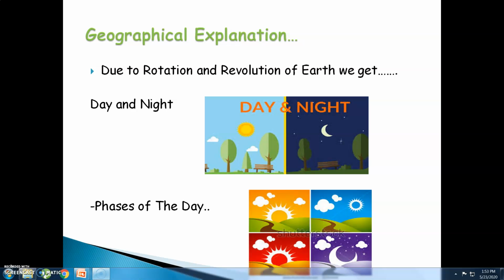Due to rotation and revolution of the earth, we get day and night and phases of the day. Phases of the day means morning, afternoon, evening and night.